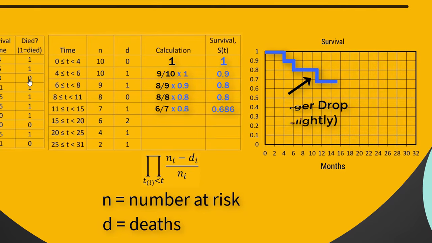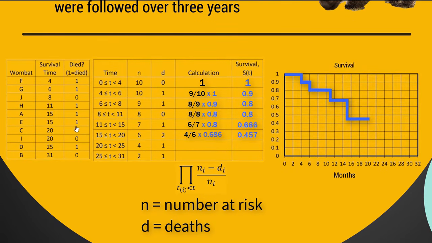before it. So we can continue that on for 15 to 20, noting that 2 wombats died at time 15. So the fraction there, of course, is going to be 6 minus 2 over 6. So that's 4/6 times the previous survival value. And that'll give you the new survival value. Here we have a time point at t equals 20 where there was a wombat that died and a wombat that was censored at the same time. So I've not actually seen this explained very clearly on the internet anywhere else, but I did find out what to do in this situation. And you actually consider the death to have happened first. So there was 1 death out of 4 wombats at risk, not 3 wombats at risk.